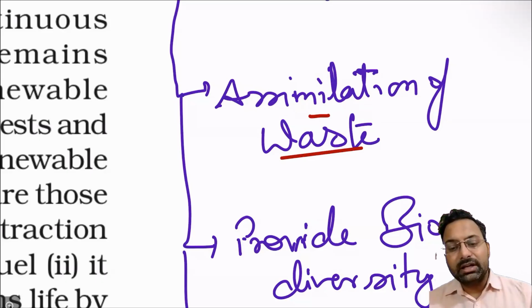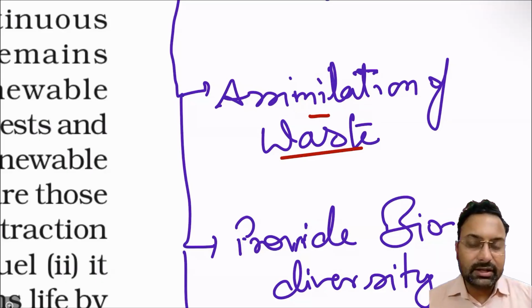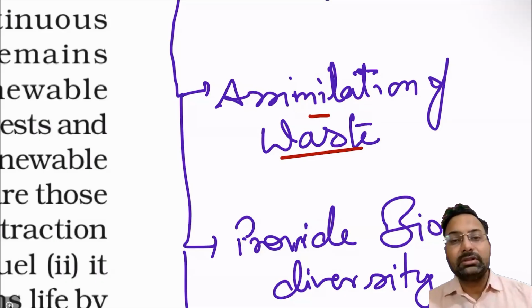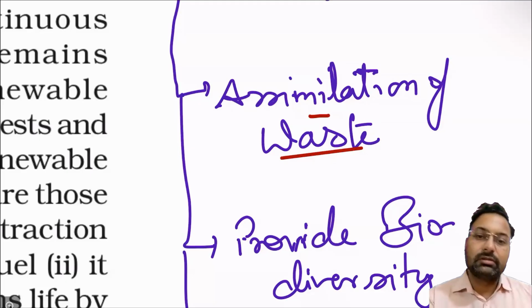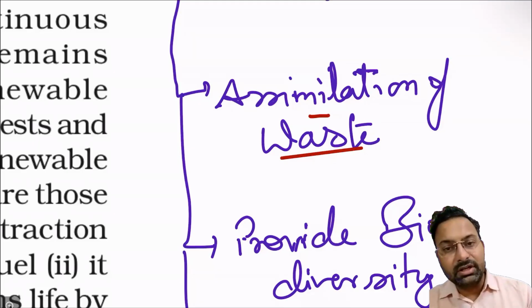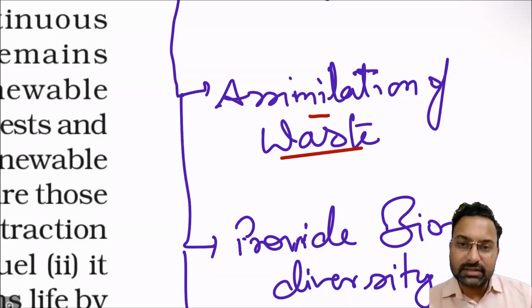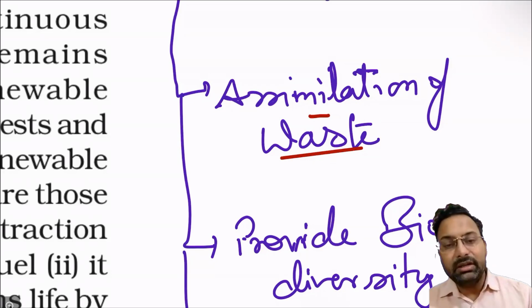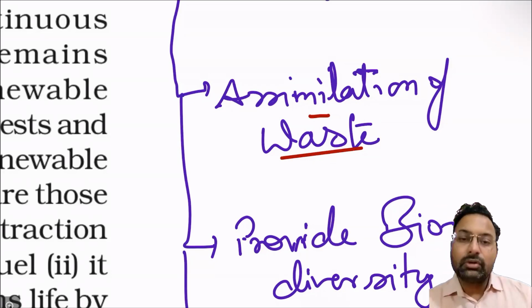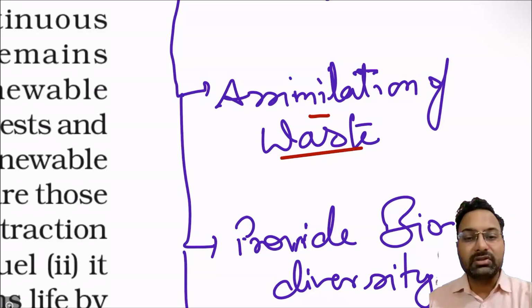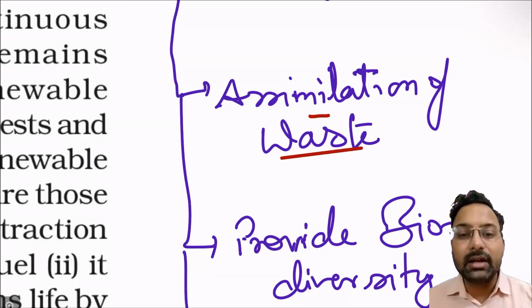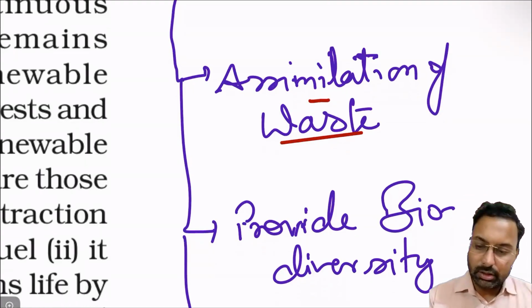You must have seen that waste is generated, and there are many sewage treatment plants, and waste is channelized into the treatment plants in the urban areas. In the rural areas, people simply throw the waste, and in time it slowly gets degraded in the environment. So this is the function of the environment: it degrades the waste.